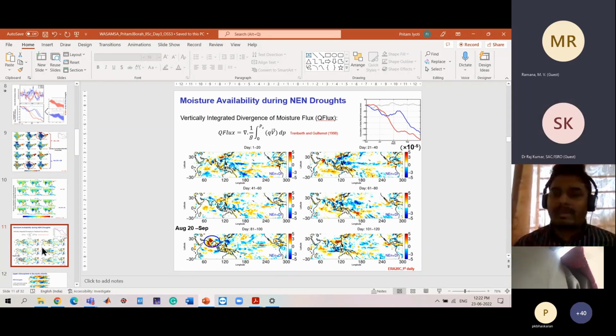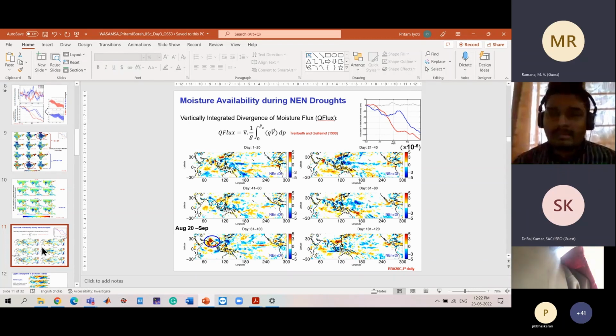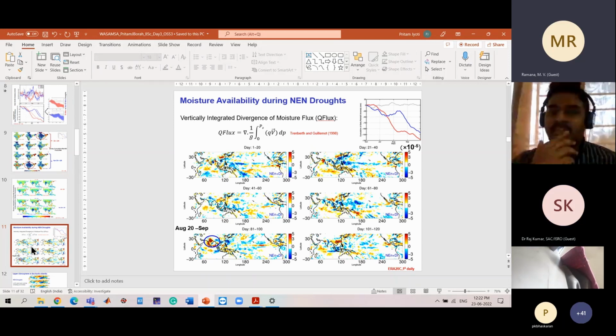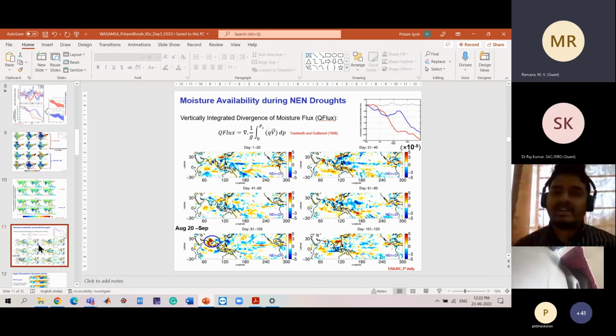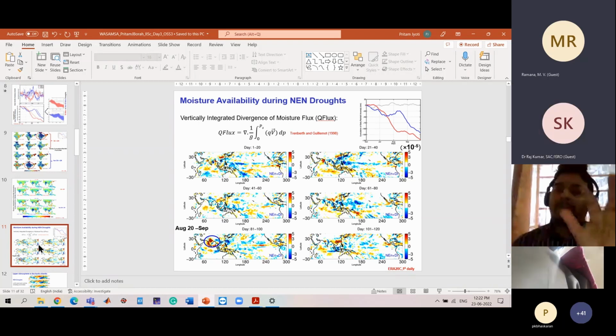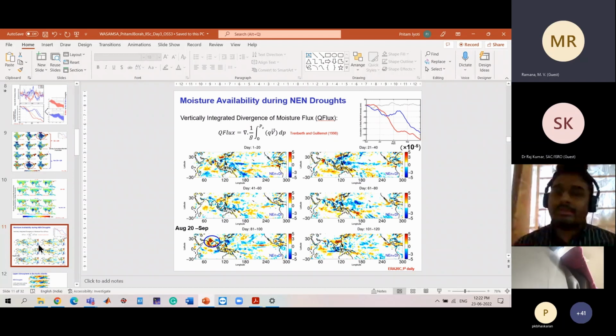That's because normally we are facing the problem with the prediction of the breakaways. So if anything can be done using such a thing for the breakaways, that will be very, very useful. Right. So I think one question it poses about this non-El Nino drought is: sitting in May, can you predict that abrupt decline? Is it going to happen or not? So that is one question it poses from the predictability point of view.